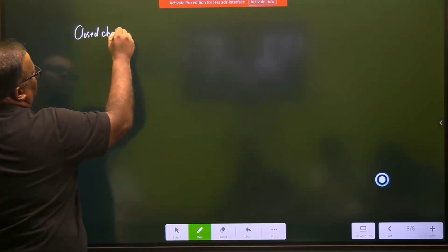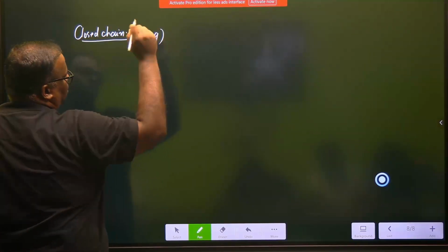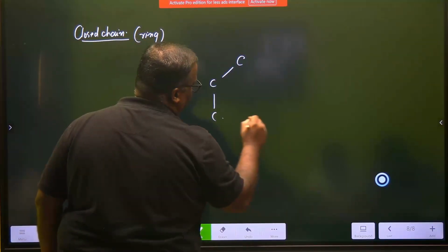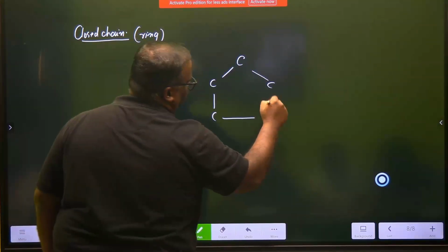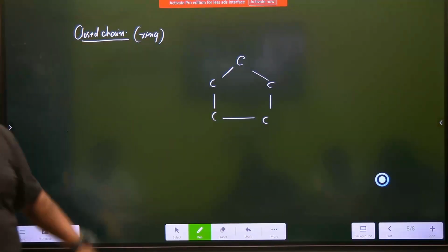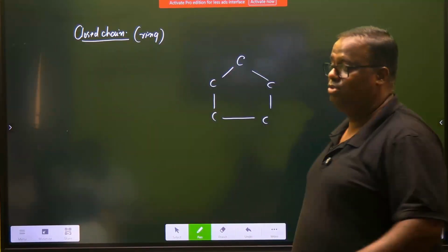Closed chain. Closed chain will be forming ring-like structures. Carbon, carbon, carbon, carbon, carbon. The structure is like that of a pentagon. But we have to satisfy the valencies.